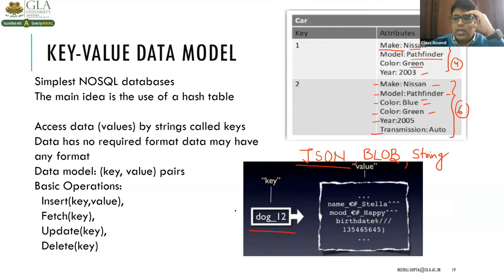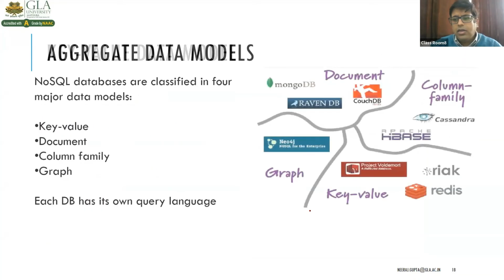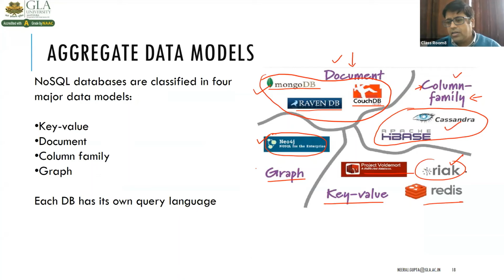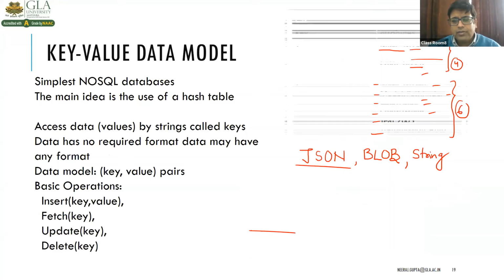Schema less means there is no fixed schema. Examples of key value pairs are Riak and Redis, right? So these are the examples of key value pairs.